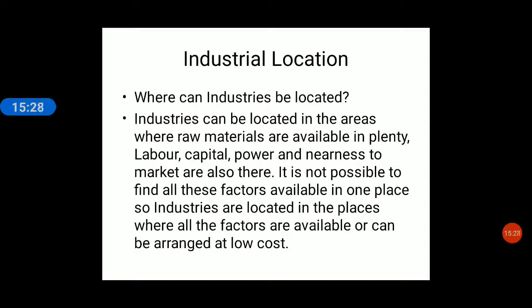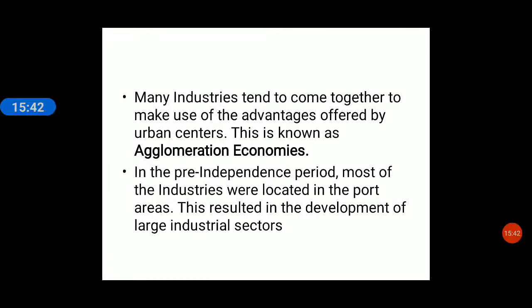Industries can be located in the areas where a large number of these required factors are available in one area. Right? I hope you are clear. Many industries are located together and make use of the advantages offered by urban centers.